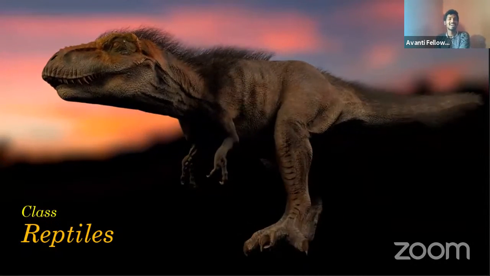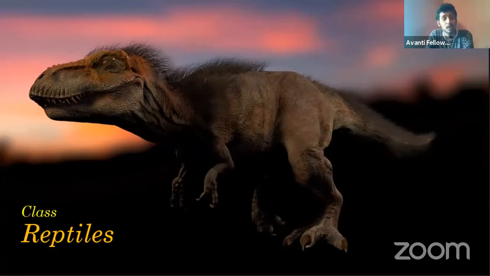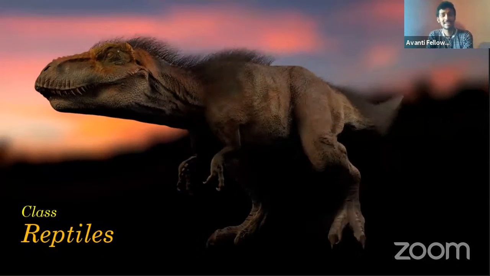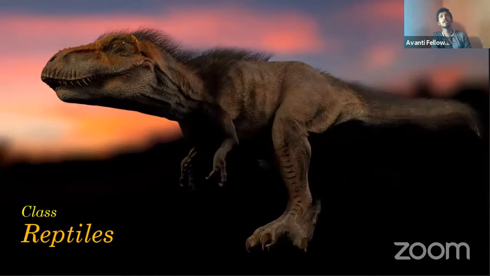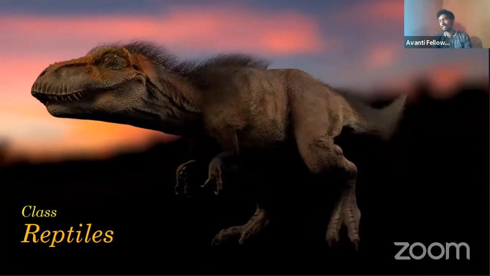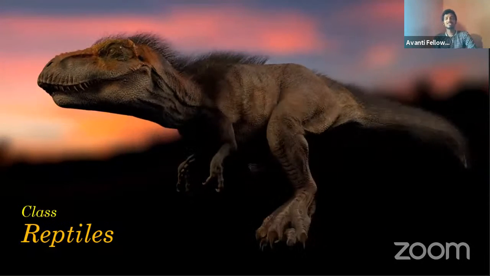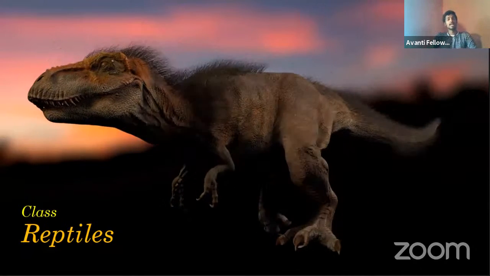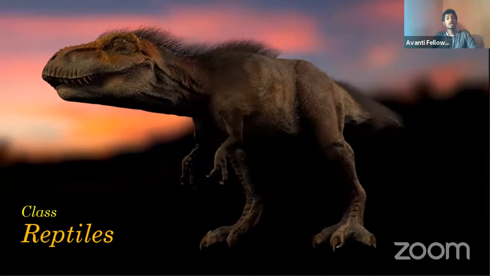So next one is the class Reptilia. Why did I put the dinosaurs in here, especially T-Rex? Because these are the ones that actually ruled the complete Earth at one time. That's why these ancestors we are encountering now, Jurassic Park. Why did they give the name Jurassic Park? Because reptiles were majorly present in the Jurassic period.